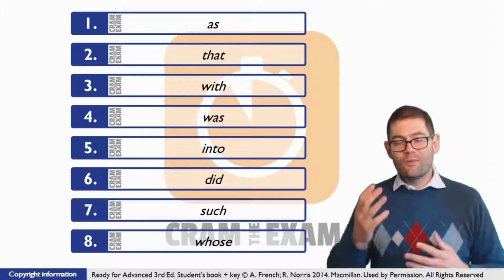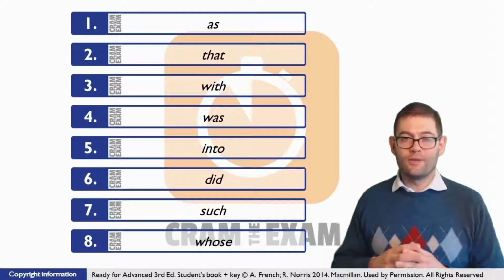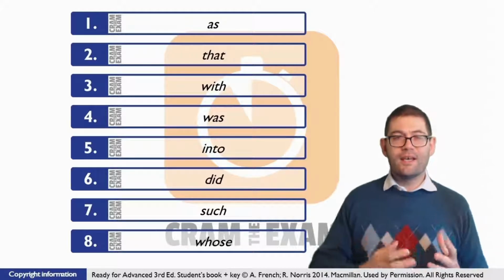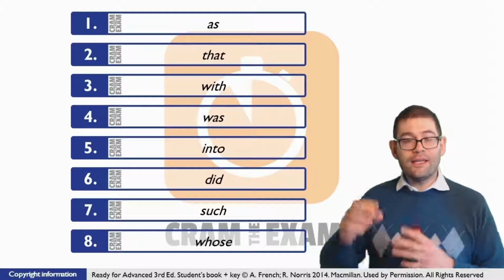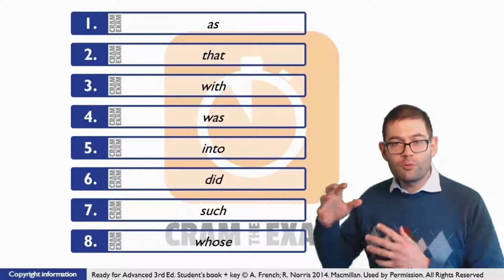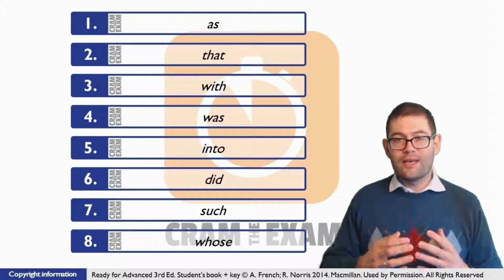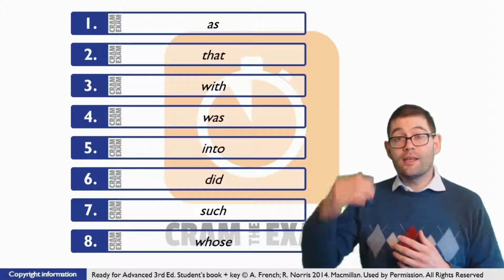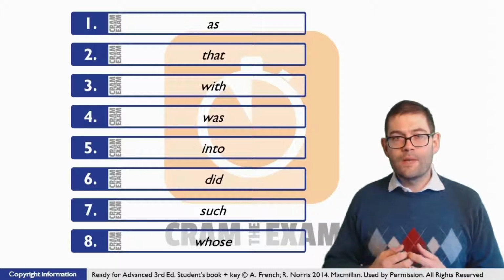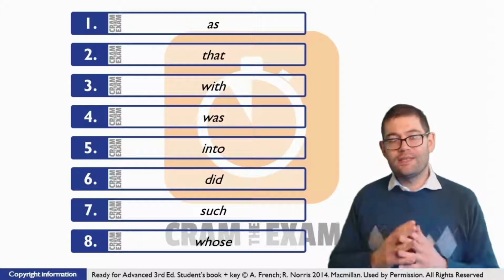For question number 6, what do we need here? Tricky one, this one. Before the gap, it says her world expanded. After the gap, it then talks about profits for Mattel. And what we're led to believe is that just as her world expanded, Mattel started earning more and more profits. But what do we do with this gap?